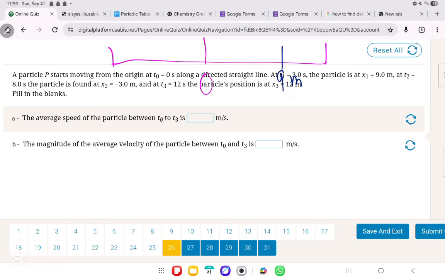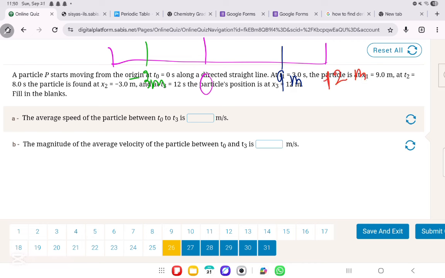Then, at time t2, which is how many seconds? 8 seconds, it was found at minus 3 meters. And then finally, last but not least, at time t3, which is 12 seconds, it was found at 12 meters. They want the average speed of the particle.